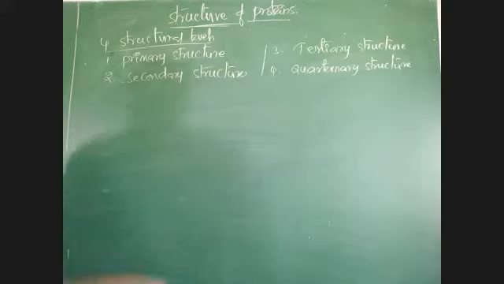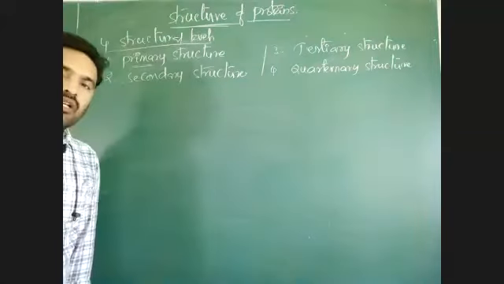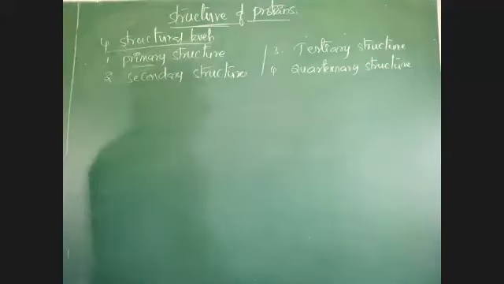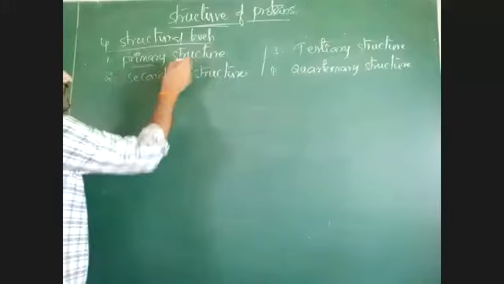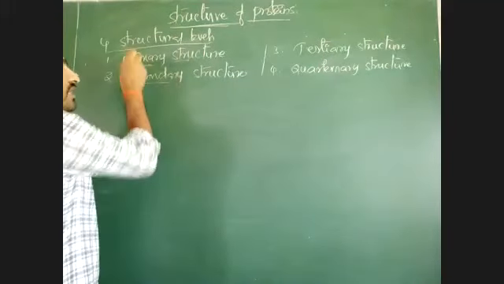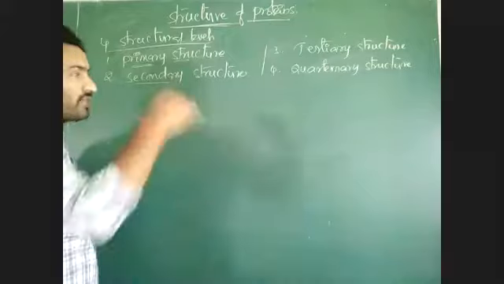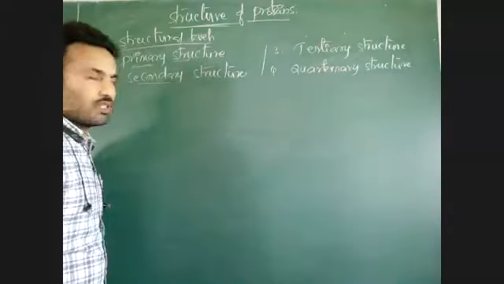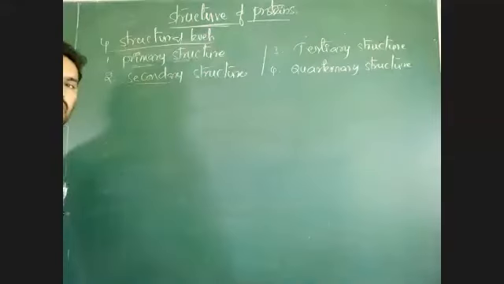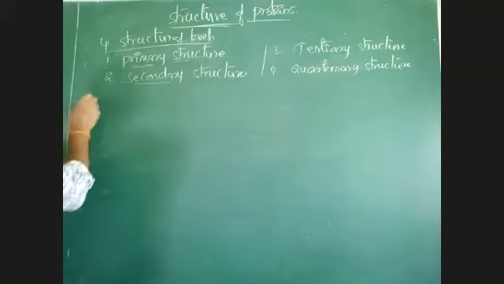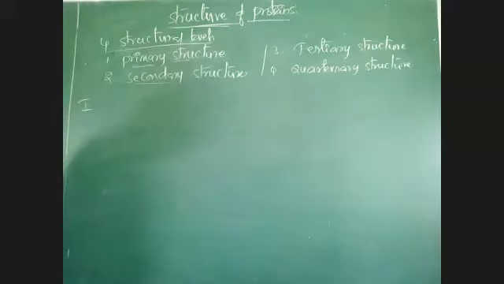Primary structure is very simple in form. Simple means no complex structure. The structure and arrangement of amino acids is simple in primary structure. Secondary structure is more complex than primary. Tertiary means some more complex structure. And quaternary means the most complex structure. Like that, we can find 4 structural levels in protein. Let us see one by one. Primary structure of protein.